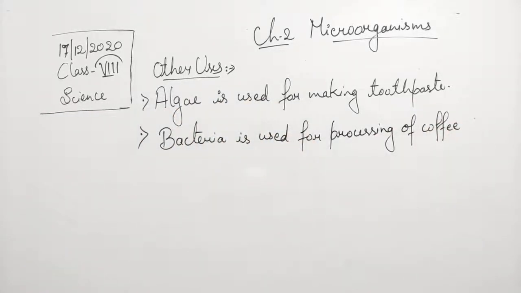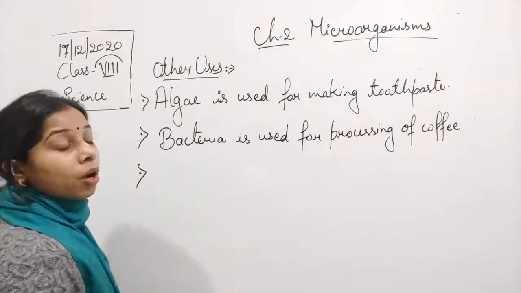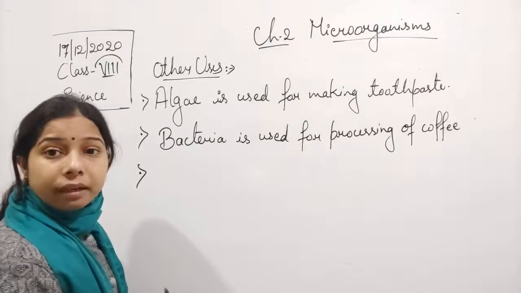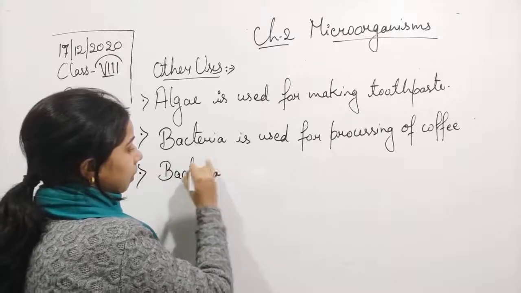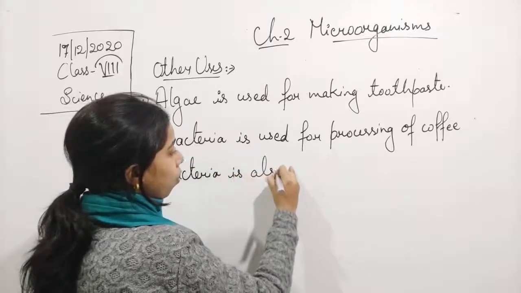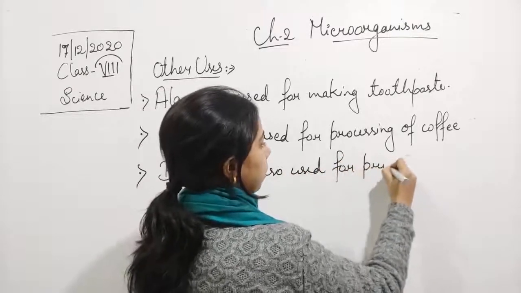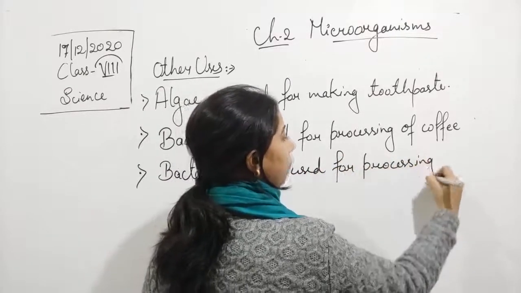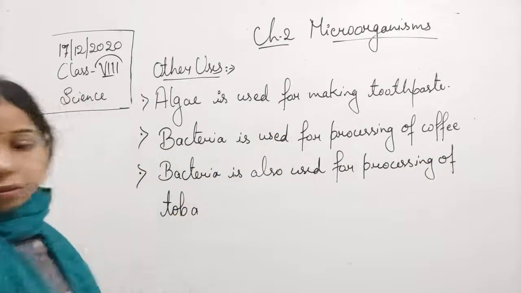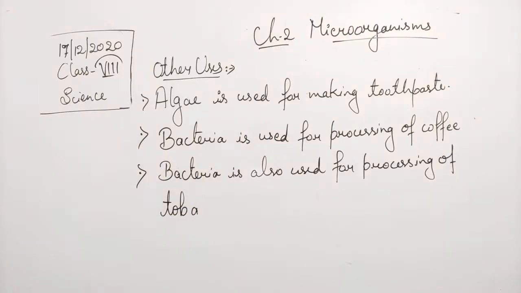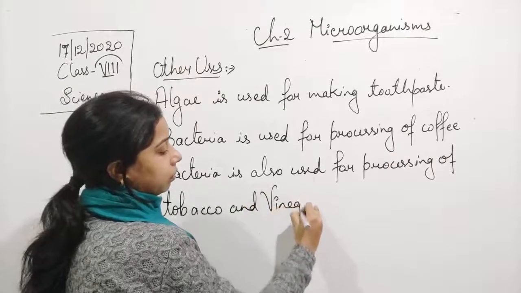Now, not only this, bacteria is also used for the processing of tobacco and even for vinegar. So we can write it: the bacteria is also used for processing tobacco and vinegar.